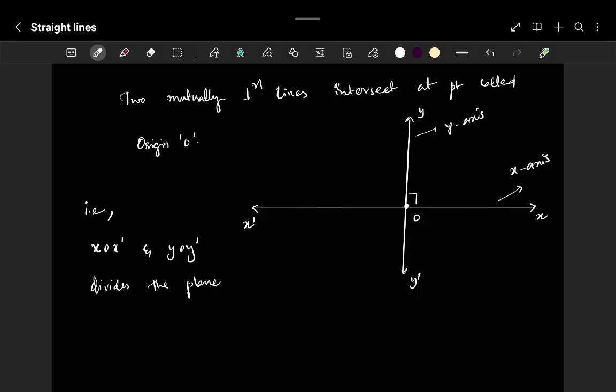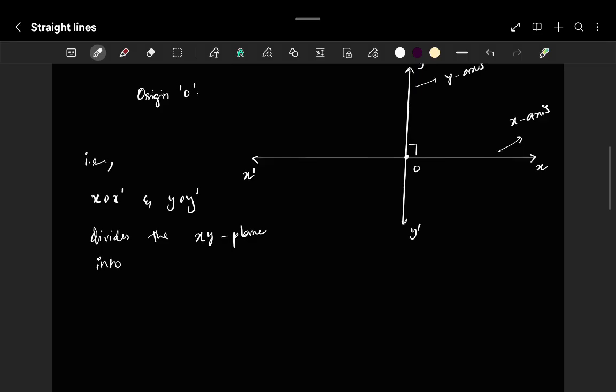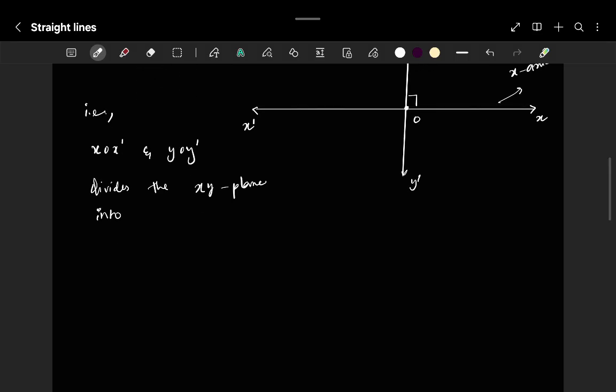Which plane? This is made by the x-axis and y-axis, so we call it the xy plane, into how many parts? Four parts. Four in the sense quad. Now each part is called a quadrant. The XY plane is divided into four parts called quadrants.